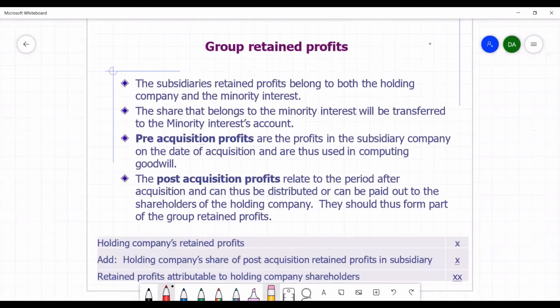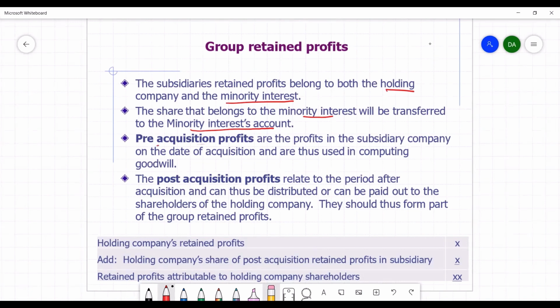Let us also understand the group's retained profit. The subsidiary's retained profit belongs to both the holding company and the minority interest. The share of that retained profit that belongs to minority interest is transferred to the minority interest account. But then the share that belongs to the holding company is accounted for as follows.